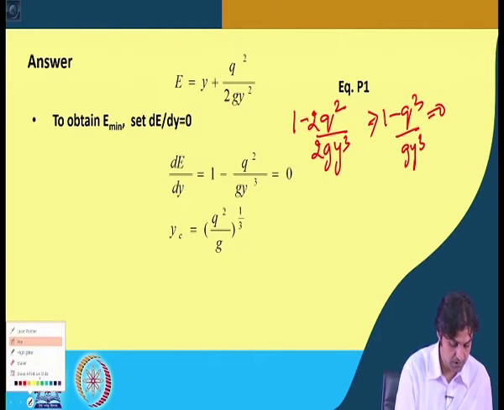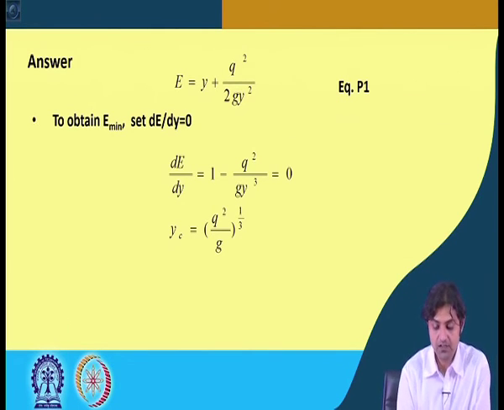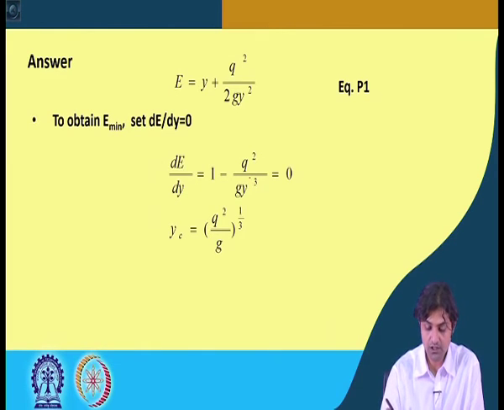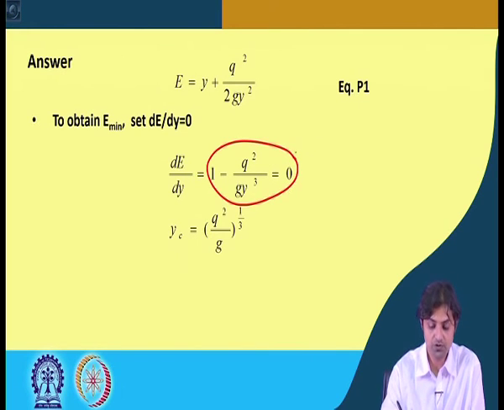I will take down this. So, dE by dy is 1 minus q square by g y cube is equal to 0. So, to solve this, the corresponding y that comes from this equation is going to give us y critical, correct.